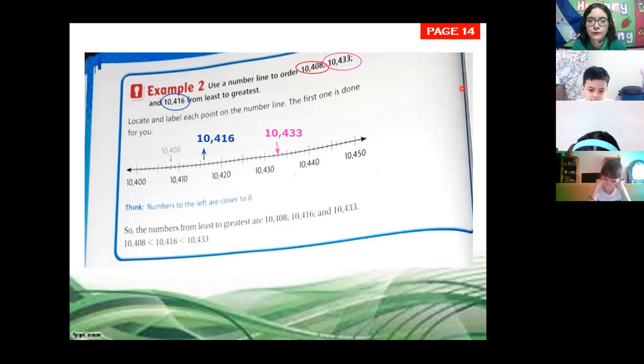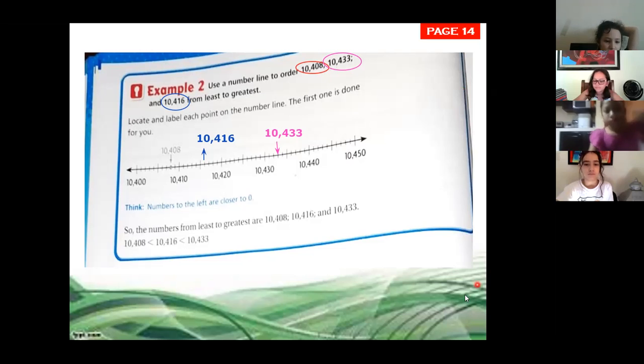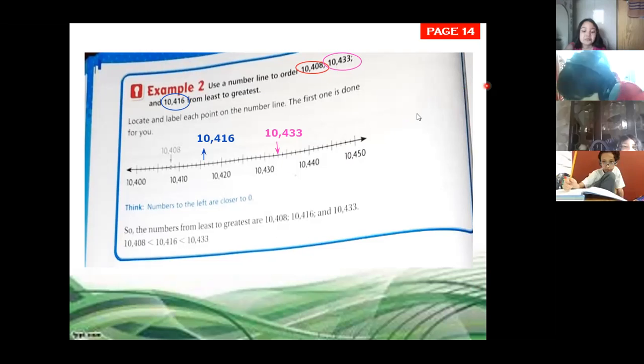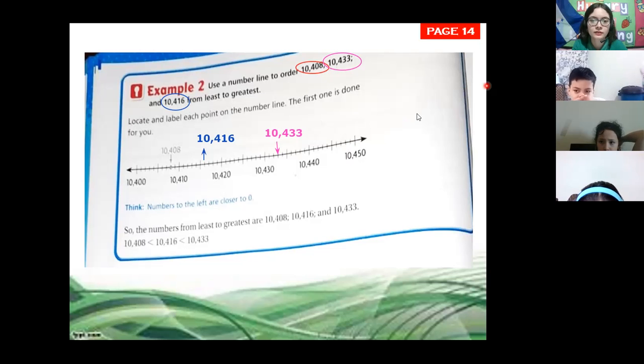I finished, Miss. Finished this number line? Yes, Miss. Okay, let's go to the next slide.